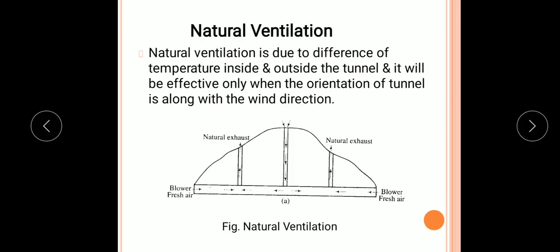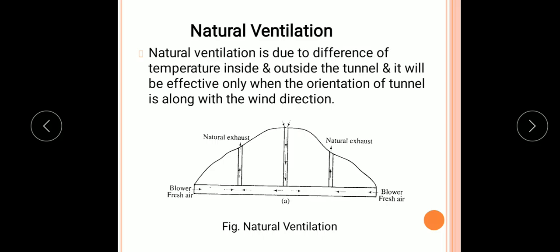So, coming to the first type of ventilation, that is natural ventilation. As the name indicates, the ventilation is provided naturally. So, here natural ventilation is due to the difference of temperature inside and outside of the tunnel, and it will be effective only when the orientation of tunnel is along the wind direction.